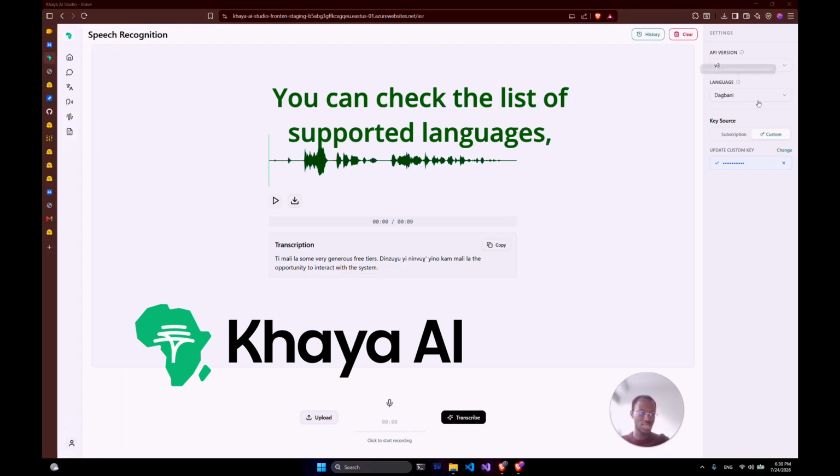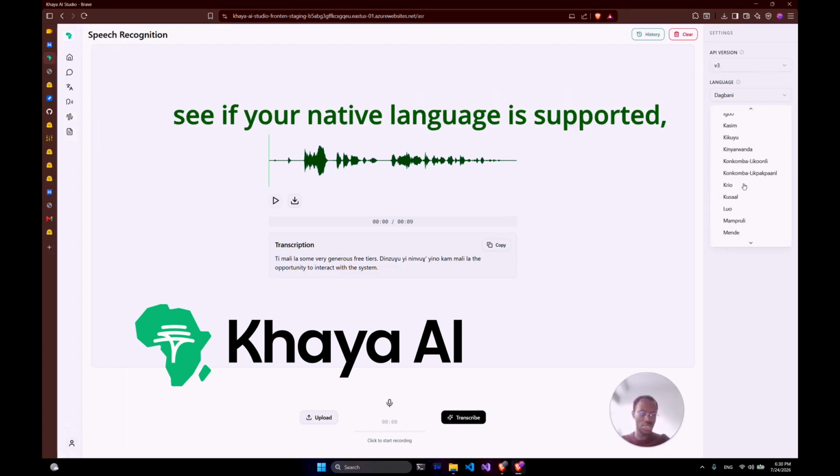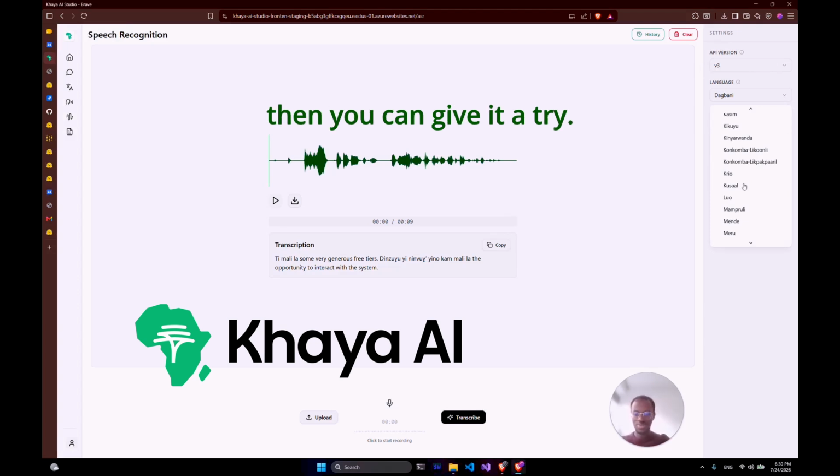You can check the list of supported languages, see if your native language is supported, then you can give it a try. I hope this demo was interesting.